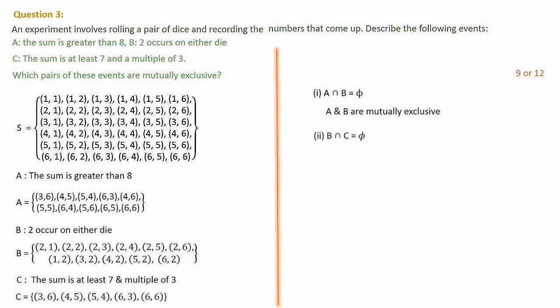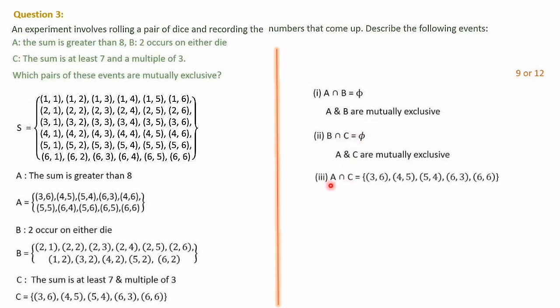Second one, B and C. We have to check in cyclic order. A, B we have taken, then B and C we are taking. When you check B, there is 2 1, 2 2, 2 3, 2 4, 2 5, 2 6, 1 2, 3 2, 4 2, 5 2 and 6 2. Nothing is common. So B intersection C is a null set, and B and C are mutually exclusive.